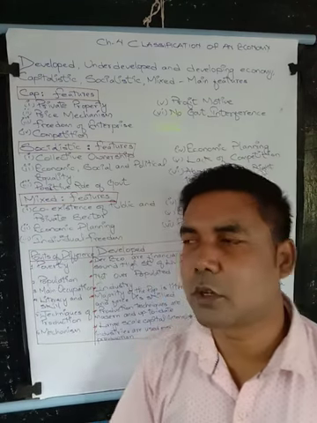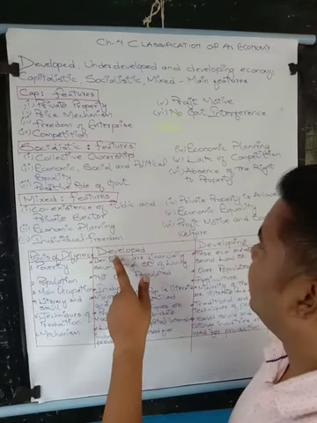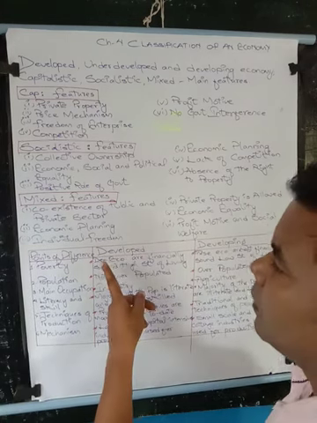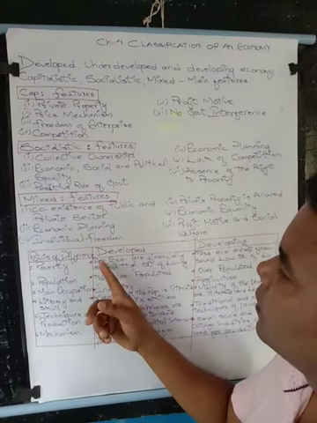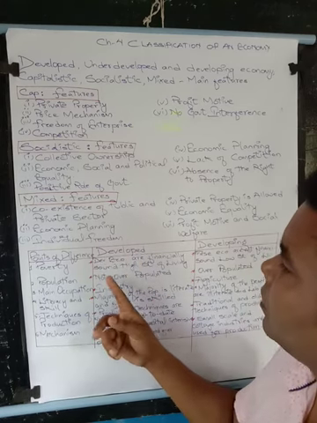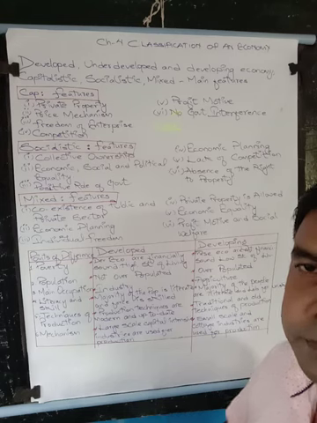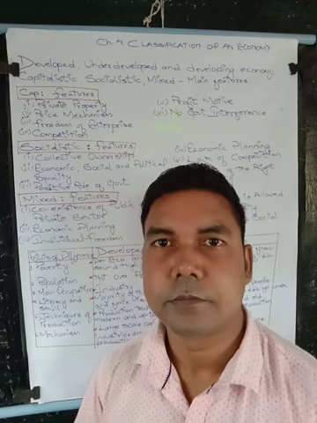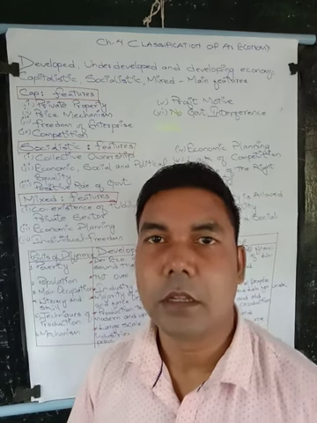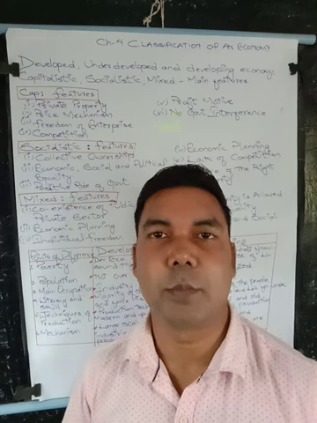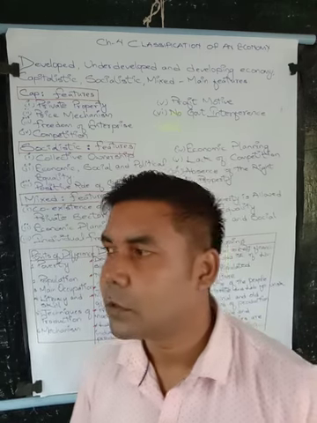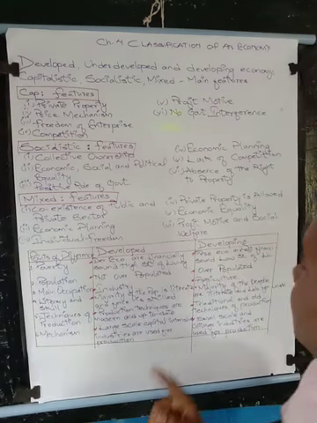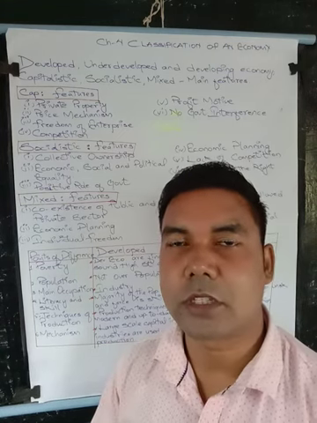Okay. Next, the last topic. Let's come to the difference between developed and developing economies. Points of difference. Poverty. In developed economies, people are financially sound and a high standard of living is there. They have lots of wealth, they are paid well, and the standard of living is much higher as compared to developing or underdeveloped economies. These economies are not financially sound, and the standard of living is low as compared to developed.